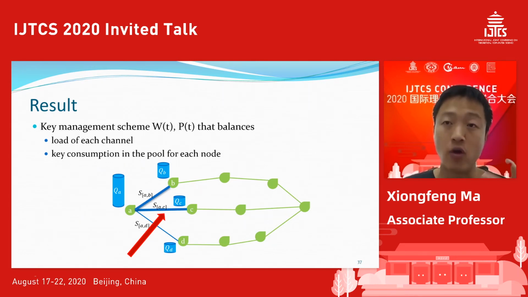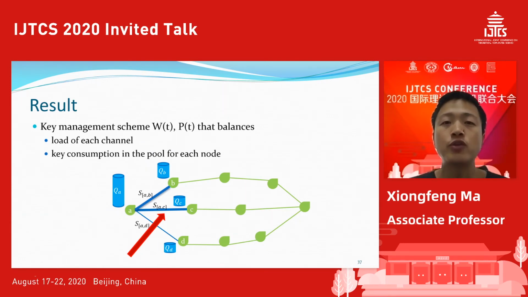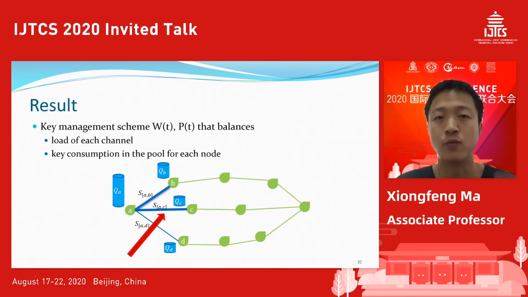Now the question is, for example, let's say you want to build up a network in a new city. Then one question the customer will ask is what kind of communication this network can support. So that's the result we are talking about. This optimization result will answer these questions: what kind of support, and also what kind of key management scheme we should perform.